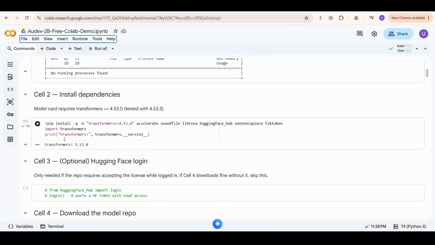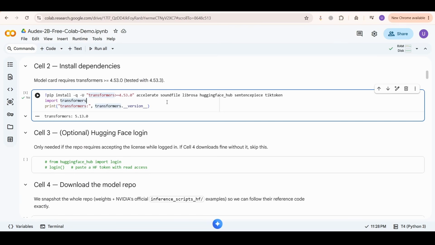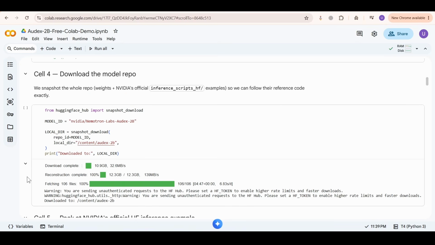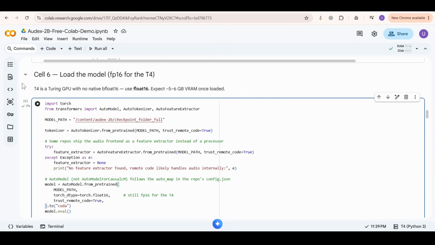Cell 2, installs. We're grabbing an up-to-date Transformers library, Accelerate, a couple of audio libraries, and, this one's easy to miss, SentencePiece, because the tokenizer needs it. Downloads the entire model repo from Hugging Face. And heads up, it's a big one, around 12 gigs. So we load the tokenizer and the model from that subfolder in Float 16. That part matters too, because the free T4 is an older card that doesn't support bfloat16.